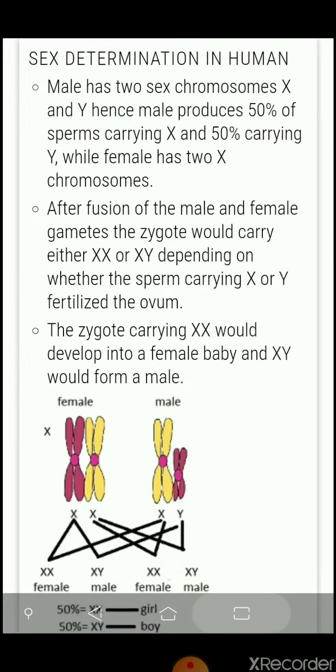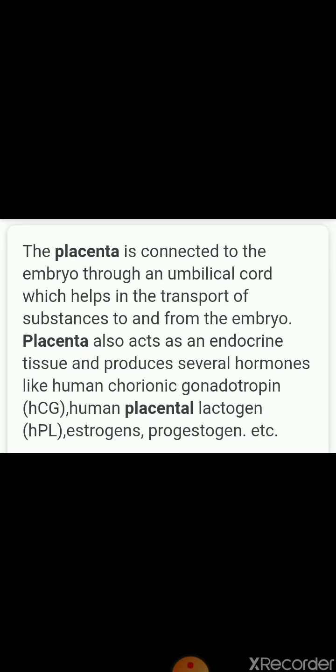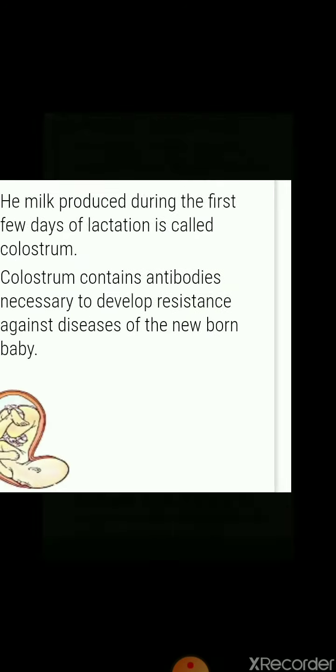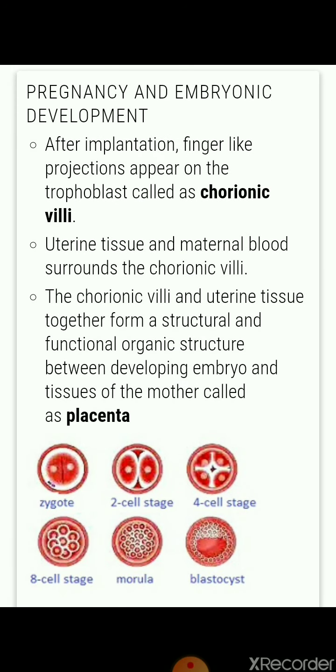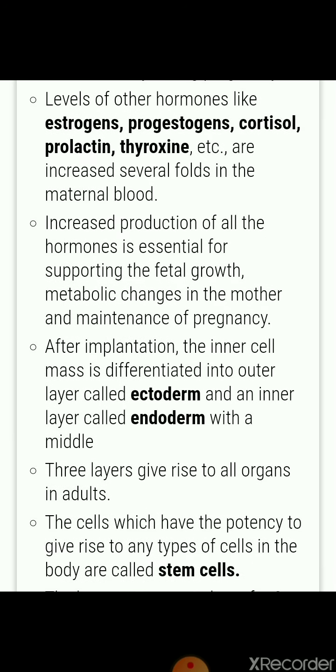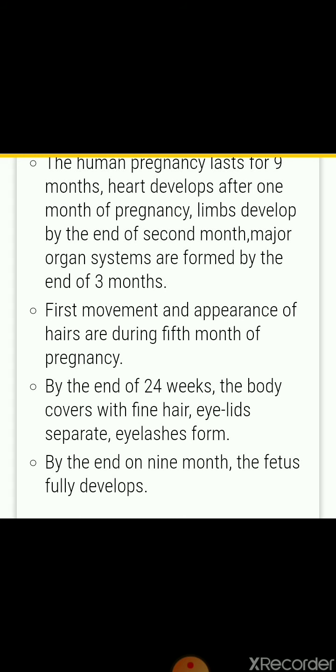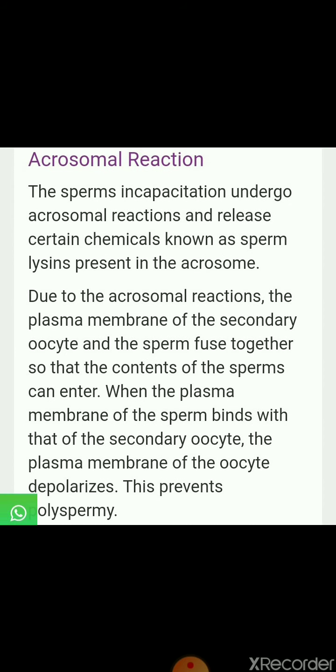So parturition and lactation are there, sex determination is there, and the functions of the placenta you will study here: pregnancy and embryo development, function of placenta, level of hormones, what is happening. And these two topics are very important, that is the acrosomal reaction. So what is the acrosomal reaction? Actually this is to prevent polyembryony, so that the ovum is not fertilized by more than one sperm.